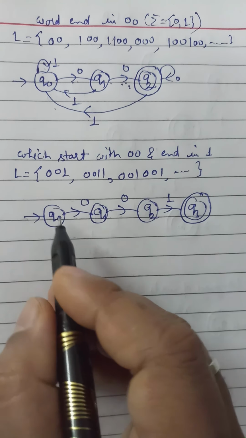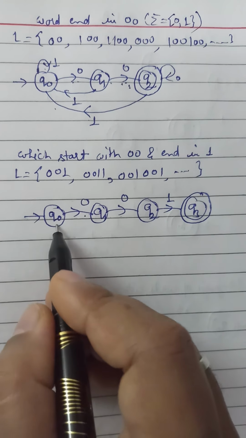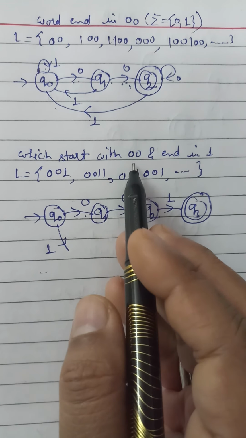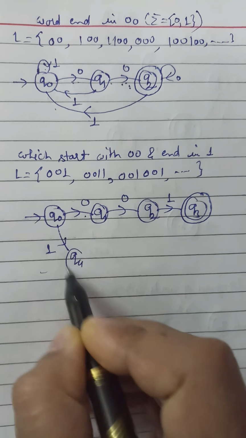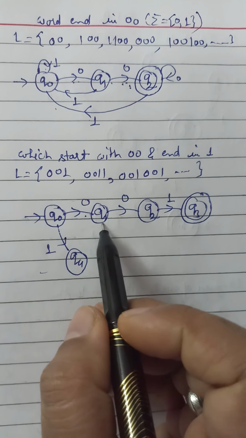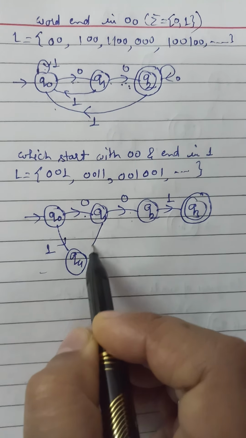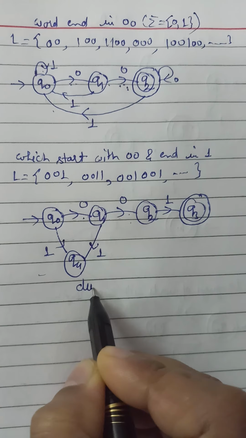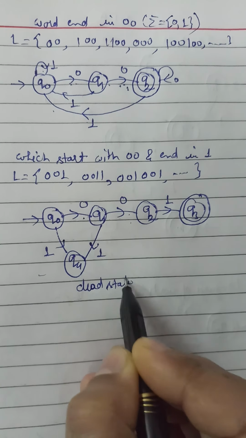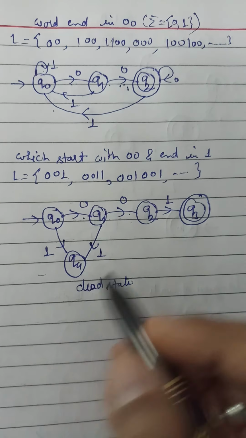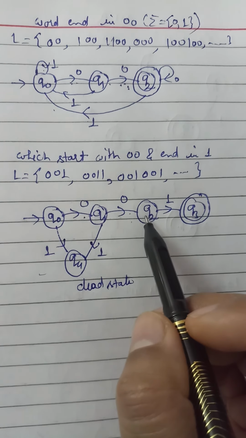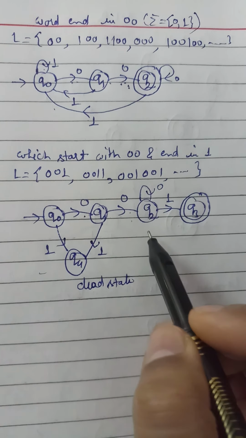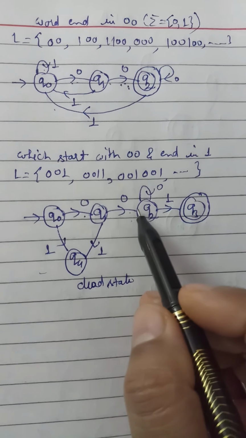From Q0 there is a transition for 0, but from Q0 there is also a transition for 1, but because it will always start with 00, it will be a dead state. In the same way, from Q1 to Q2 there is a transition for 0, but from Q1 a transition for 1 will also go to the dead state. And on Q2 we can give a transition for 0 as a loop, because it will always start with 00.